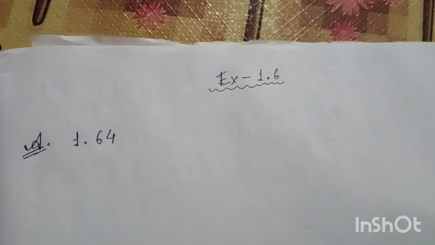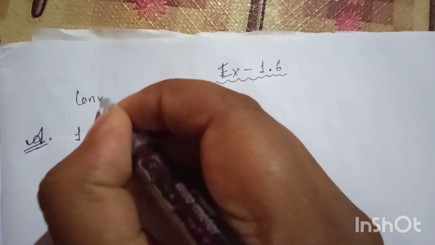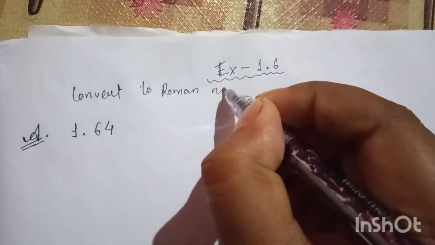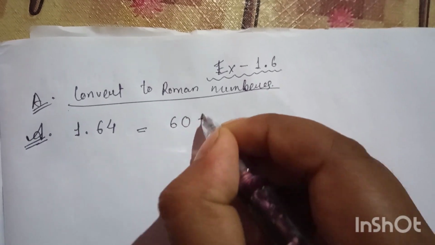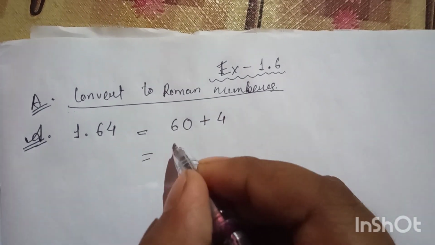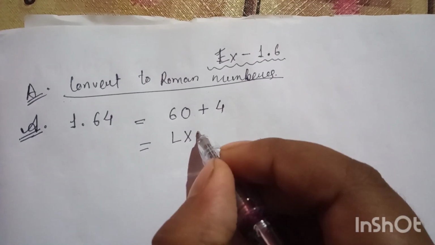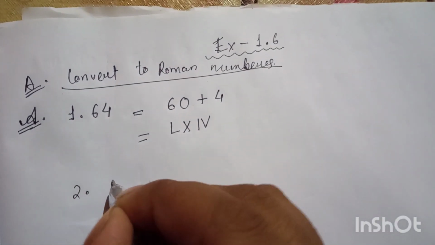Let us do exercise 1.6. So here, in the first question, we have to convert to Roman numbers. Question number A. First we have 64. So first we will separate this into 60 and 4. How will you write 60? LX. 50 plus 10 is equal to 60. Then 4: 5 minus 1 is equal to 4. So that is 64.